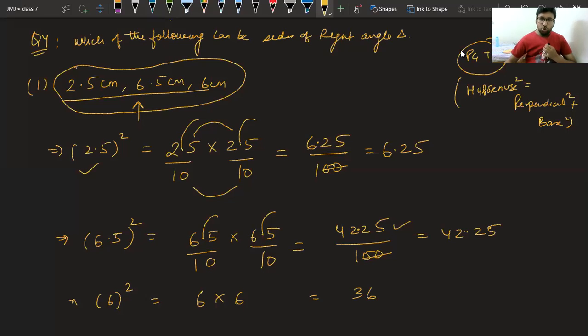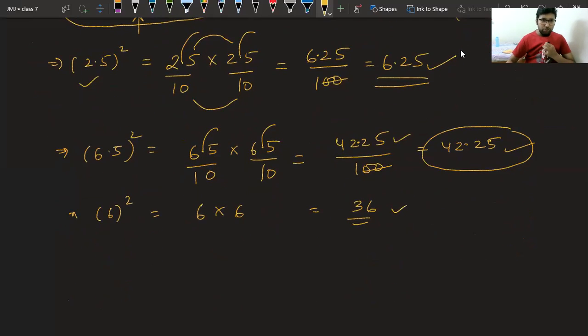Class, now we have got the three squares. Can we say the square of one is equal to the sum of the other two? In these three squares, can you utilize Pythagoras theorem? Beta, you can. If you observe, 42.25 is the longest one, and if you add these two, we can observe that 42.25 is equal to 6.25 plus 36.